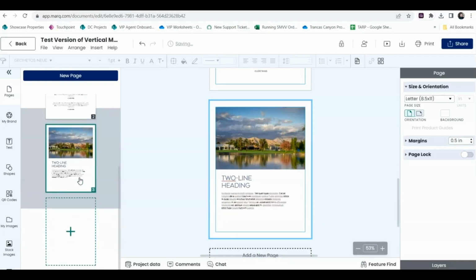Again, this will just help with the upload process, so that this way when you do load these pages within your listing presentation, it's a little bit of an easier process, so you don't have to go ahead and delete the pages.